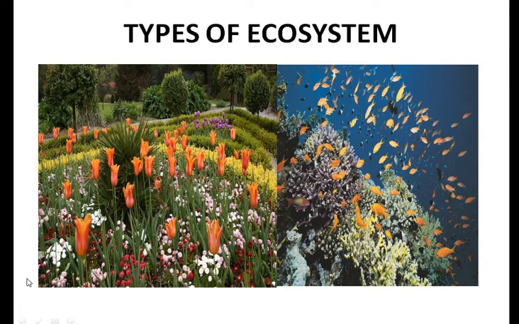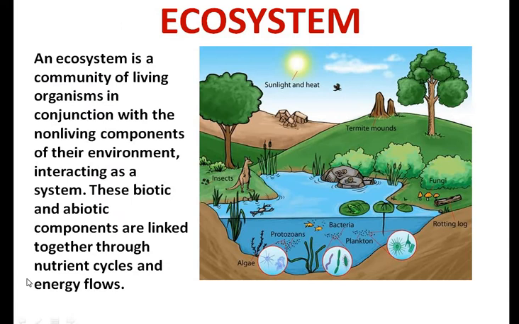Before moving on to the topic, let us discuss what an ecosystem is. All living organisms such as plants, animals, microorganisms and the physical environment interact with each other in nature to maintain a balance in nature.